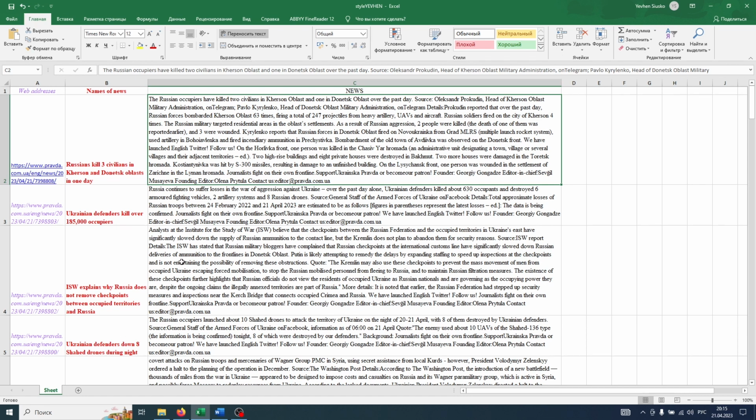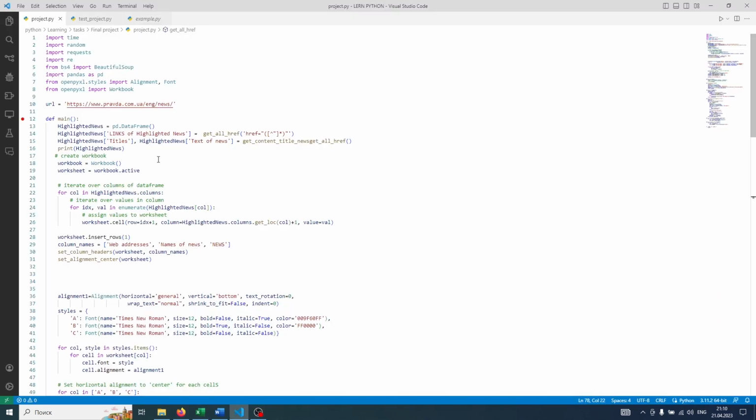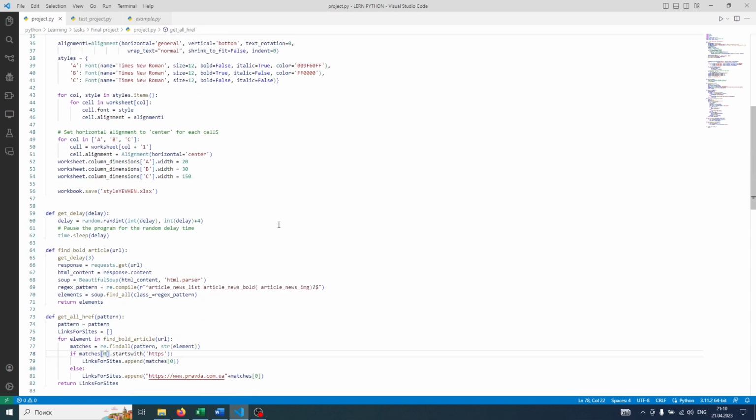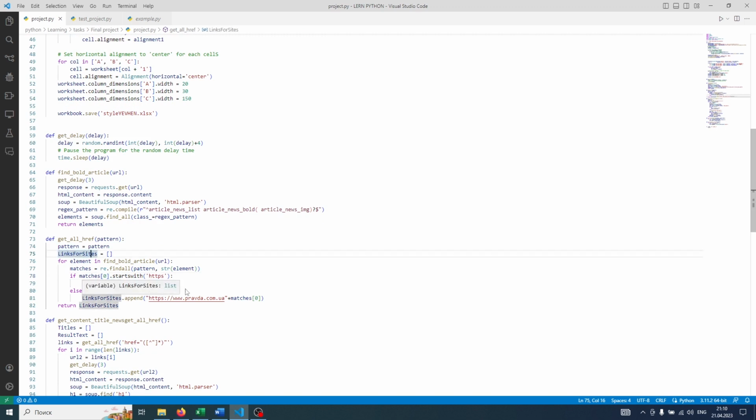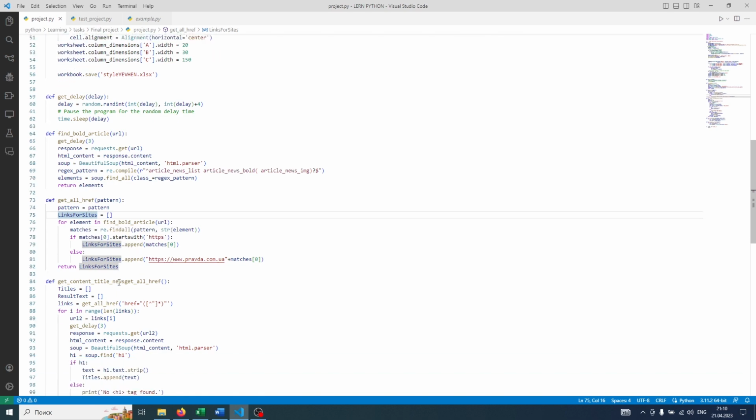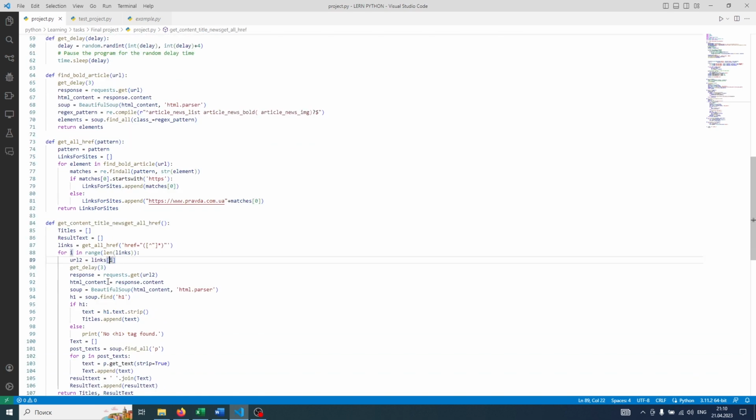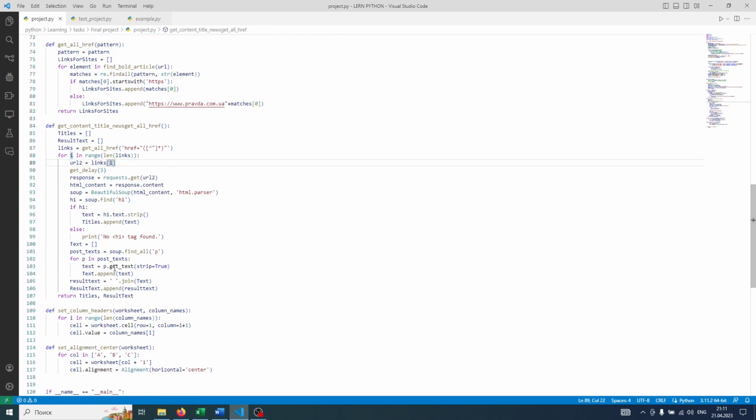Let's look at the program, how it does this. My program consists of 7 libraries, 6 sub-functions and 1 main function. The first sub-function creates a delay where we want. The next function gets a class with bold articles. The next function gets the links for every article, bold articles. The next function gets titles of bold articles and gets content.